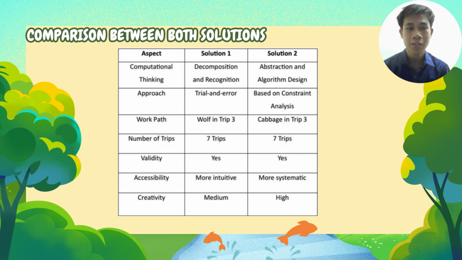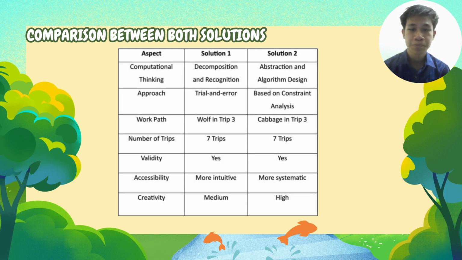For work path, as I said in the previous slide, the wolf is taken in trip 3 for solution 1 and the cabbage in trip 3 for solution 2. Both solutions have validity. For accessibility, solution 1 is more intuitive, which is easier for a beginner to use. How about solution 2? Solution 2 is more systematic, where it uses a lot of creativity and critical thinking to solve this problem.